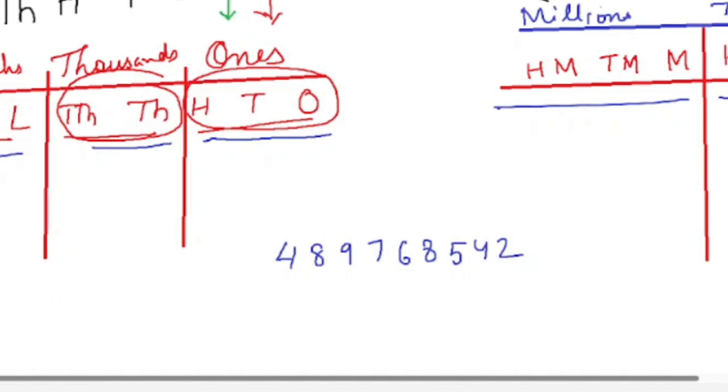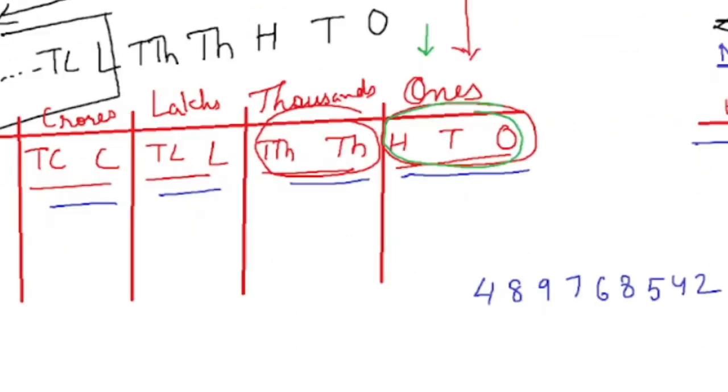In the first period we have 3 places, so I will put the comma after leaving 3 digits. Then I will leave 2 digits for the thousands period, again 2 digits for the lakhs period, and the remaining 2 digits are for the crores period. Similarly we will read it.